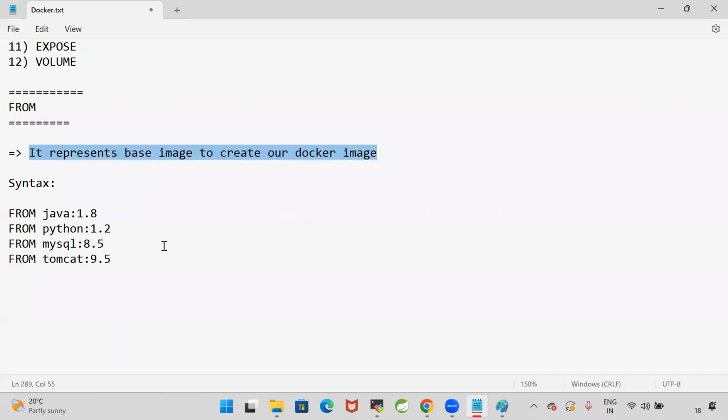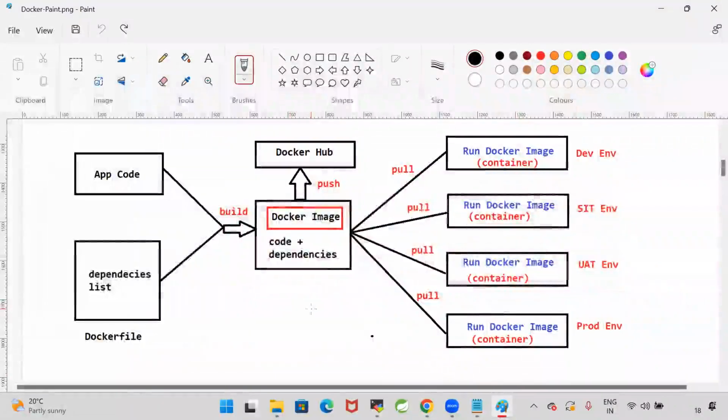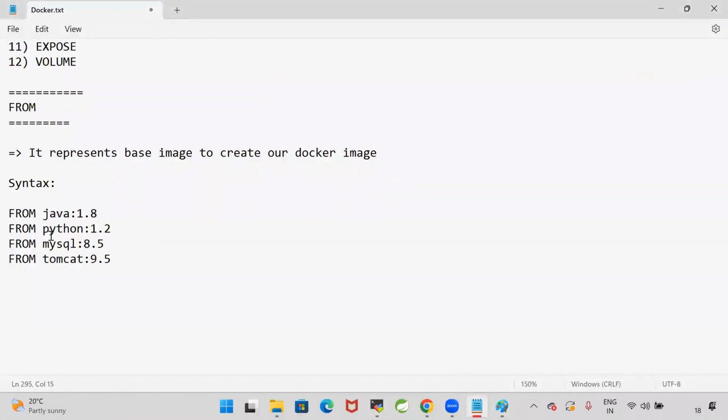So to create the Docker image, I need Java software. Image is nothing but code plus software, right? So in this image, I want to keep my code and I want to keep Java also. Which version of Java you want? Which version of Python? Which version of the MySQL database? Which version of Tomcat you want in the image? Everything we will specify by using the from keyword. From, we are going to specify like this.